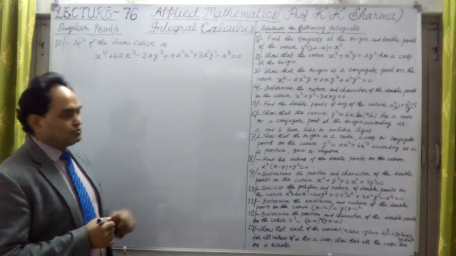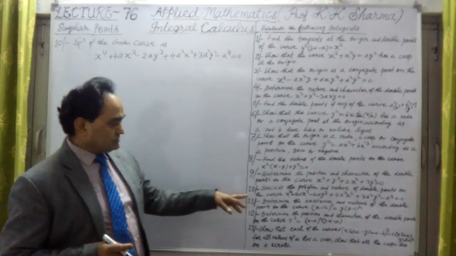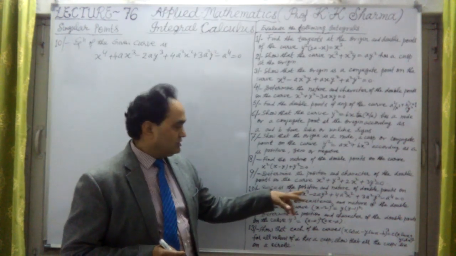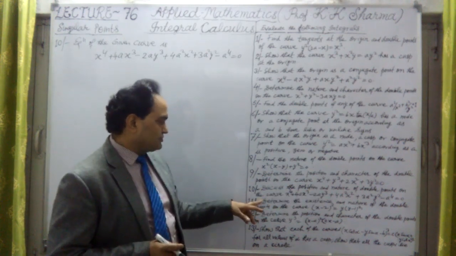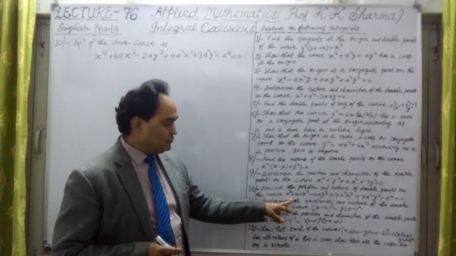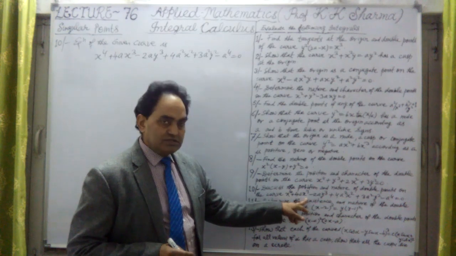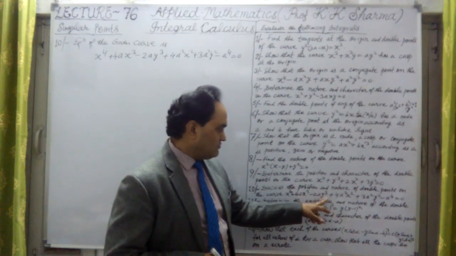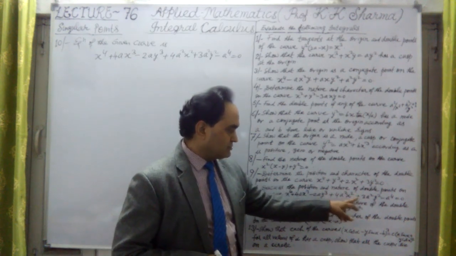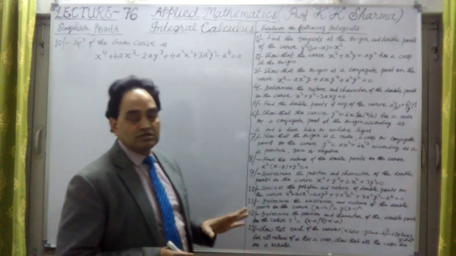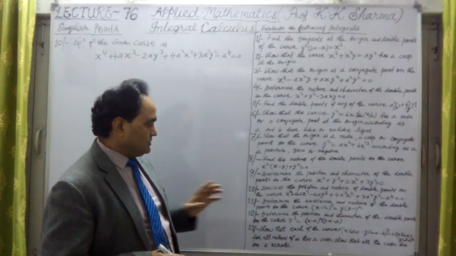Yes, guys. So we are doing question number 10. The 10th question says: discuss the position and nature of double points on the curve x^4 + 4ax^3 - 2ay^3 + 4a^2x^2 + 3a^2y^2 - a^4 = 0. Okay, this is the equation.